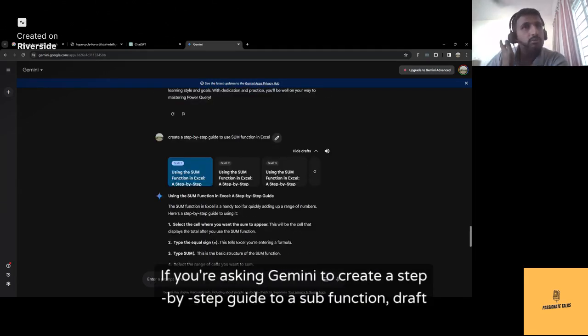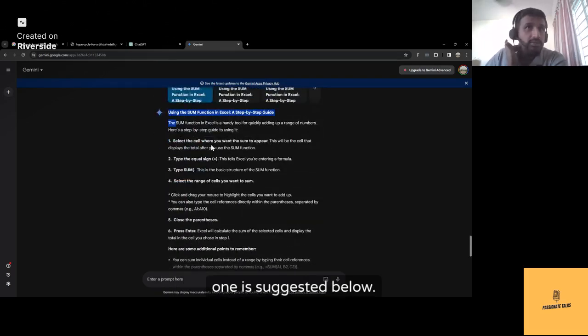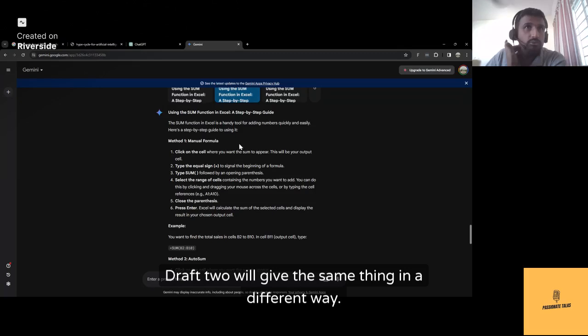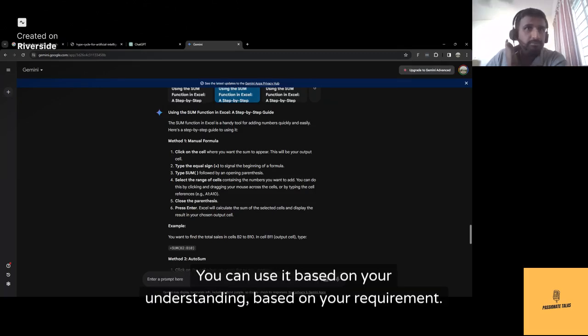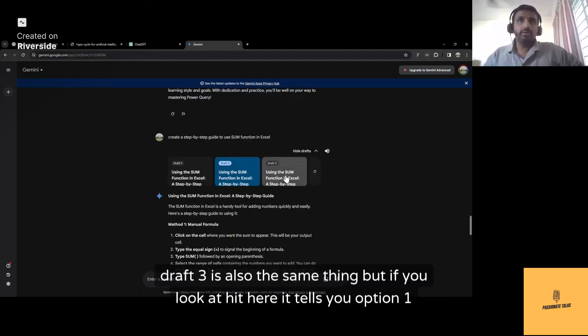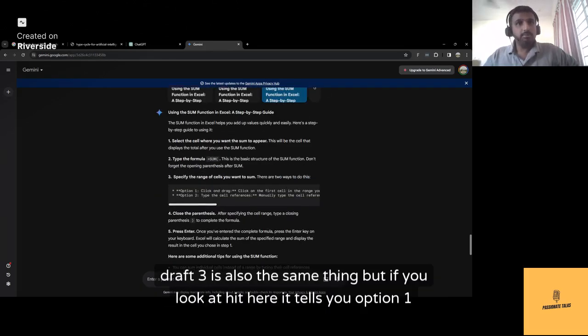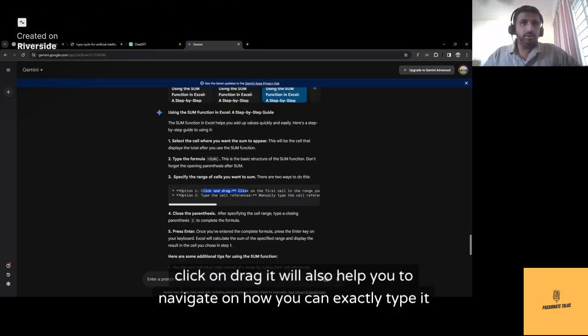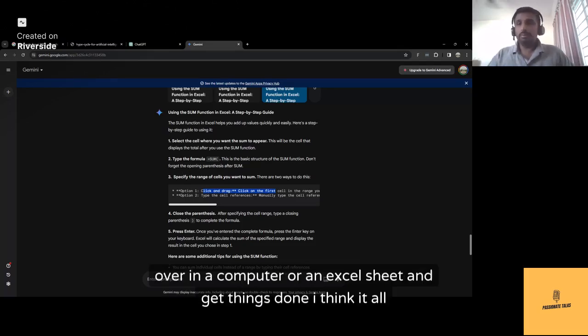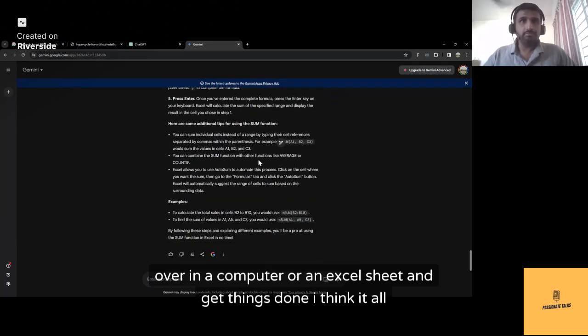If you're asking Gemini to create a step-by-step guide to some function, draft one is suggested below. Draft two will give the same thing in a different way. You can use it based on your understanding, based on your requirement. Draft three is also the same thing, but if you look at it here, it tells you option one, click and drag. It will also help you to navigate on how you can exactly type it over in a computer or an Excel sheet and get things done.